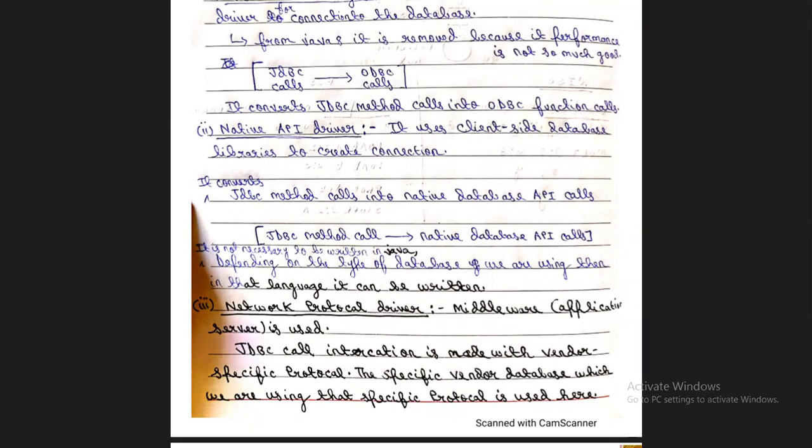Protocol, as we have seen in networking, means a set of rules. So the JDBC call interaction is made with the vendor specific protocol, and the protocol of the specific vendor database which we are using is used here, and it will be written fully in Java. So the network protocol driver works like this.